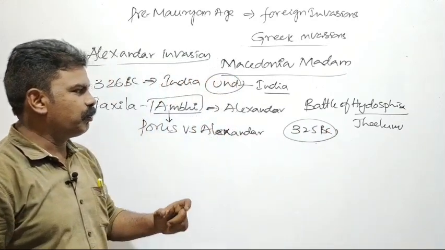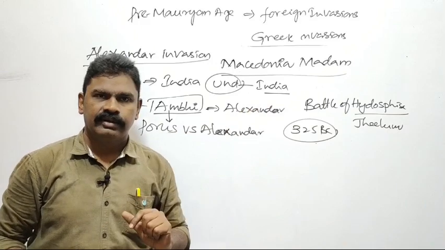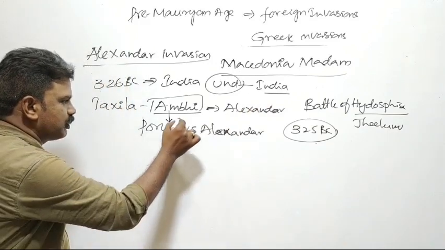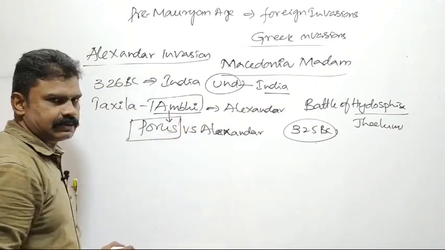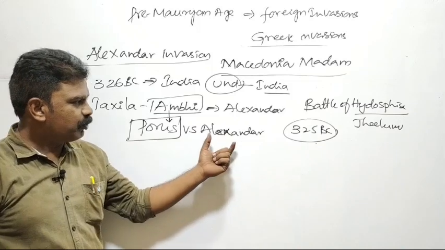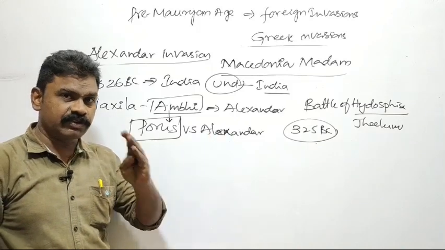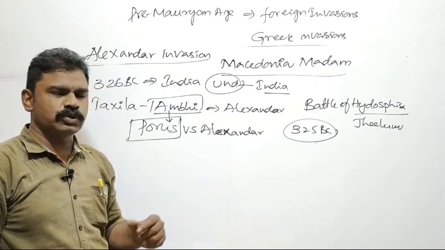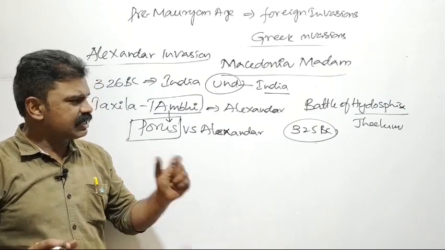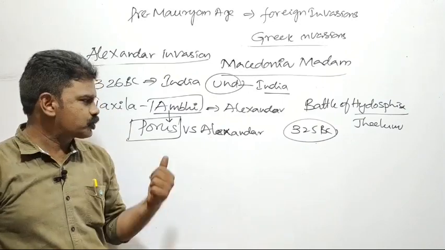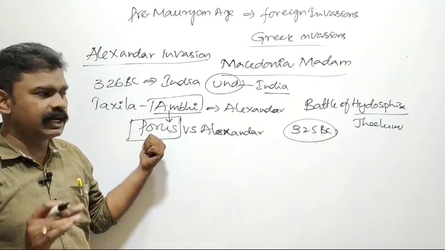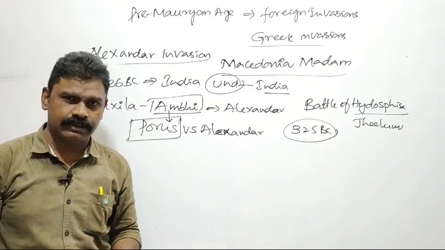Alexander took more time to defeat Porus. Porus was a good warrior. Finally, Porus was defeated by Alexander after 6 months. Alexander faced severe troubles to defeat Porus.